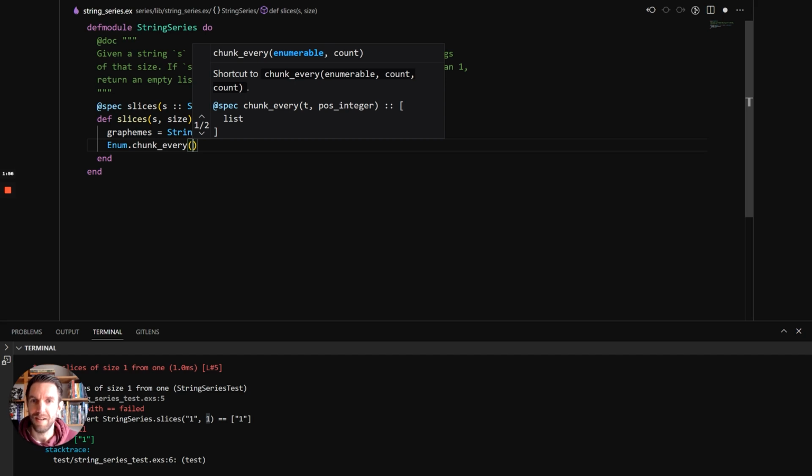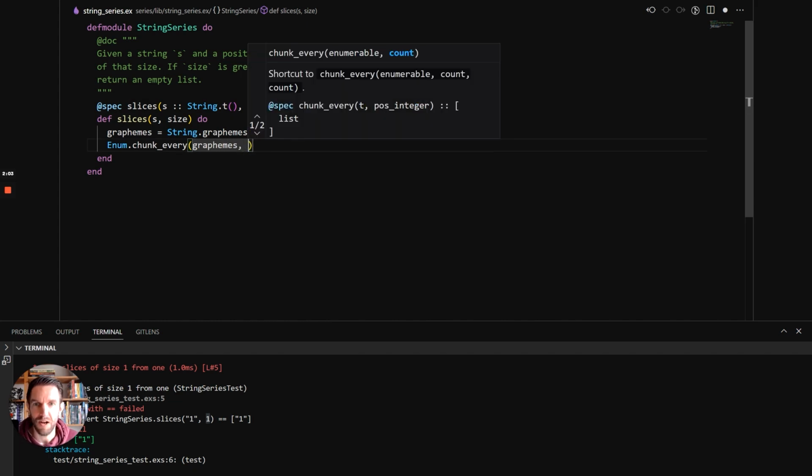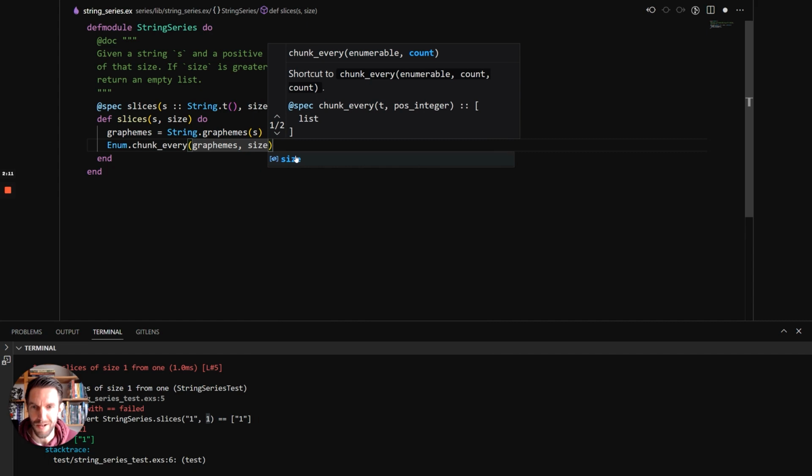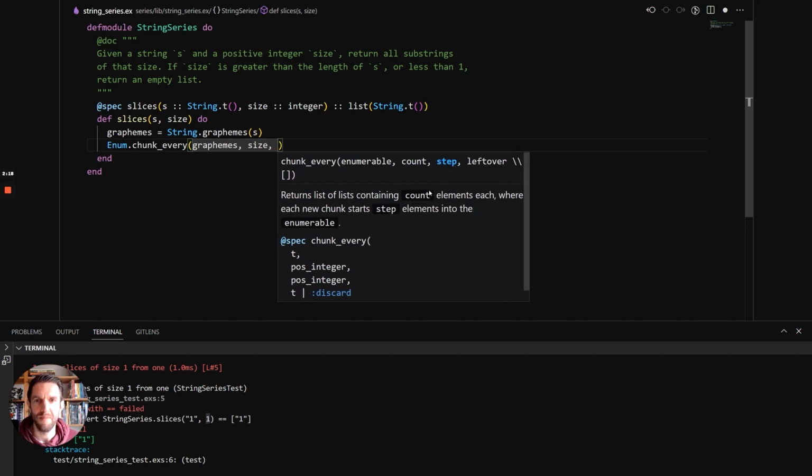So you pass in an enumerable, and the list is an enumerable. So we can pass in the graphemes. And then the second argument is the count. So this is how big the chunks need to be. Well, this is the parameter that gets passed in, so the size. So what are the other arguments? We can do a third argument, and that's called step. And this means that it starts at the beginning of the enumerable. It will return size elements, the first size elements. And then if you try and get the next one, how much do you progress within the list?